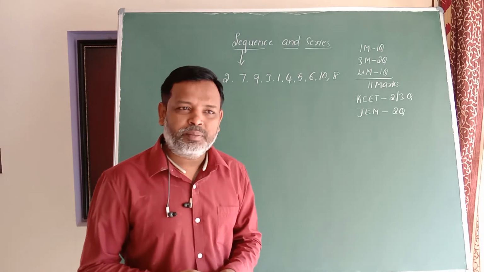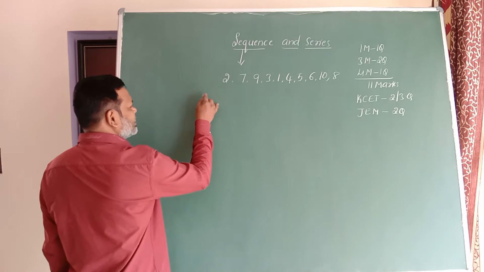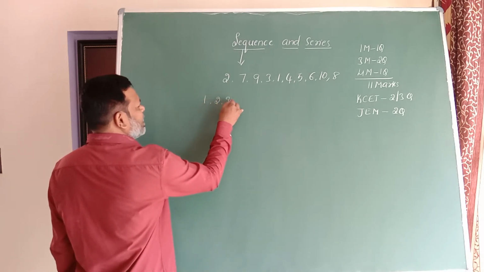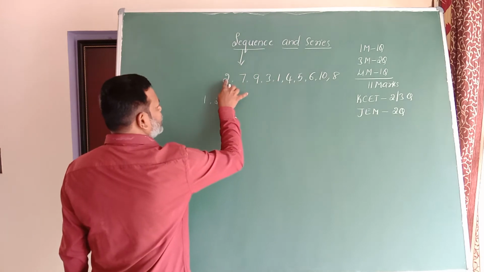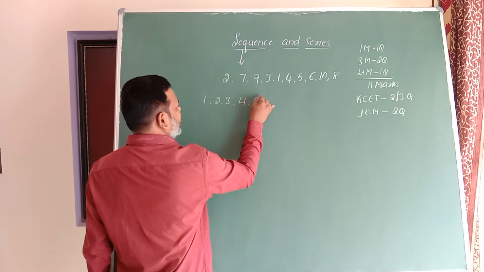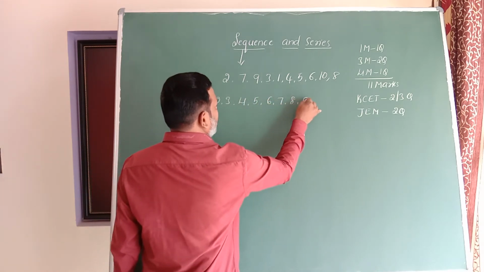So what to do here? I can arrange this in some way: 1, 2, 3, 4, 5, 6, 7, 8, 9, 10.